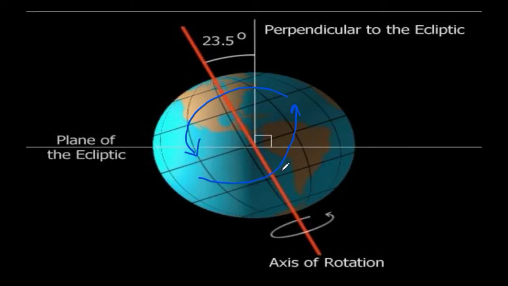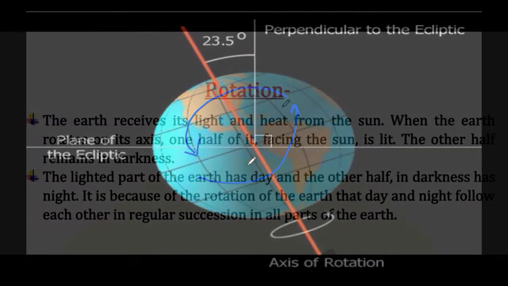That is called rotation. When the Earth rotates around its own axis, like it is spinning, you would have seen globes in your childhood. So this way you can understand the Earth rotates around its axis and it is tilted at about 23.5 degrees from the perpendicular of the orbital plane.